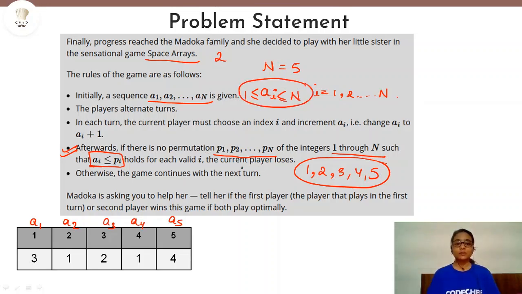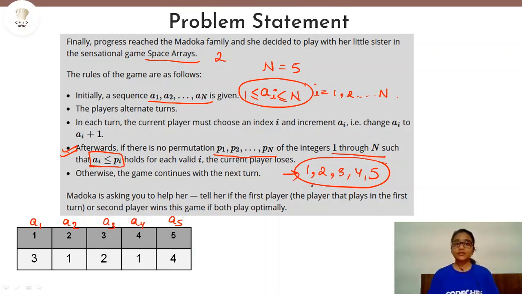And also in the permutation, you can see that it is given as 1, 2, 3, 4 and 5. So the best way possible to check that Ai should be less than or equal to Pi is this: if N is equal to 5, then the values in our sequence should be these, or lesser than these, but cannot exceed them.